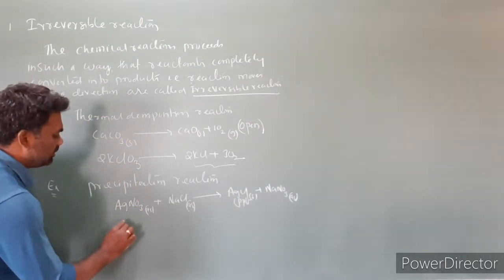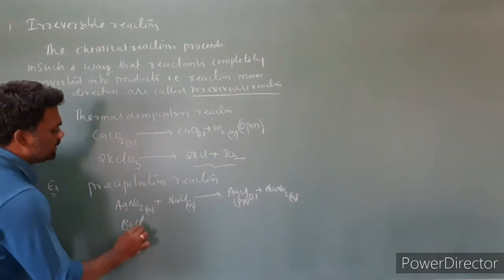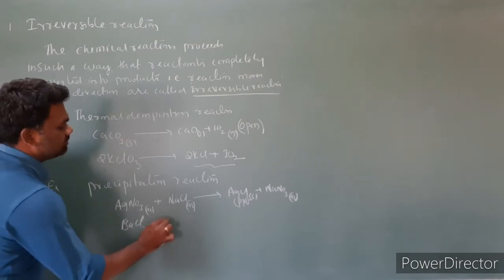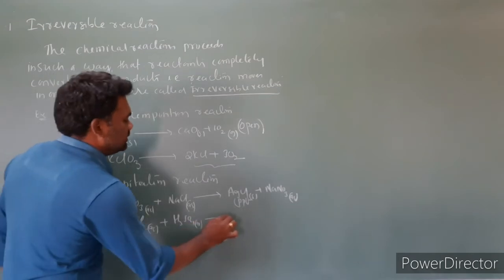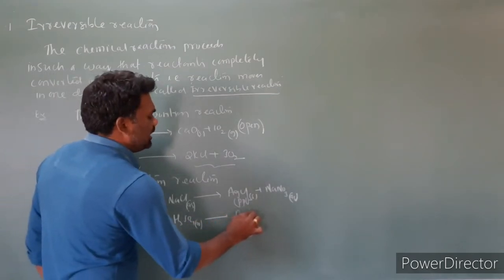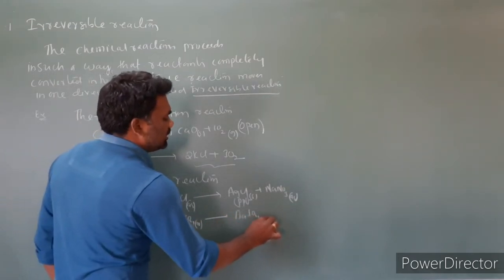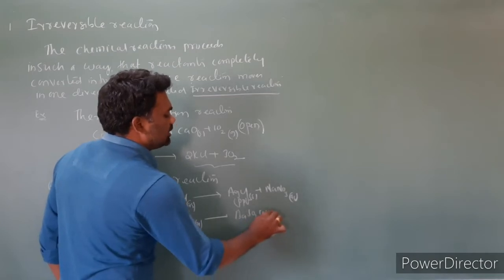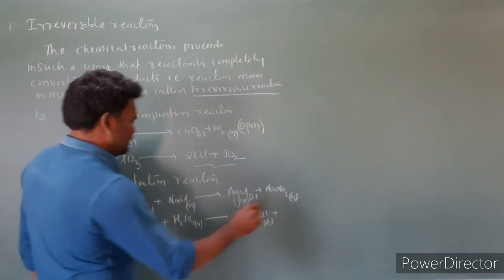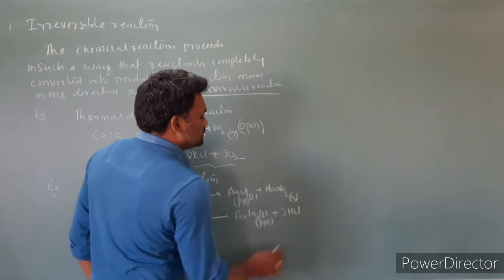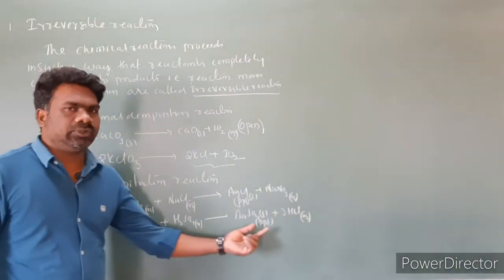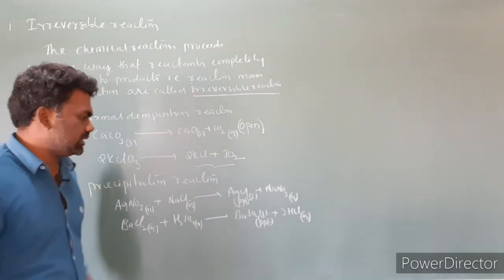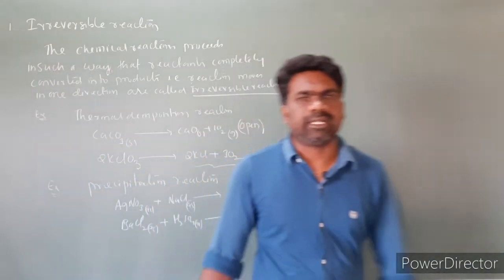I am taking another example, BaCl2 in aqueous plus H2SO4, also in aqueous, gives rise to BaSO4, which is a precipitate, a solid, plus 2HCl in aqueous. So what are the products formed here also? They do not give the reactants back, so it is also an irreversible reaction.